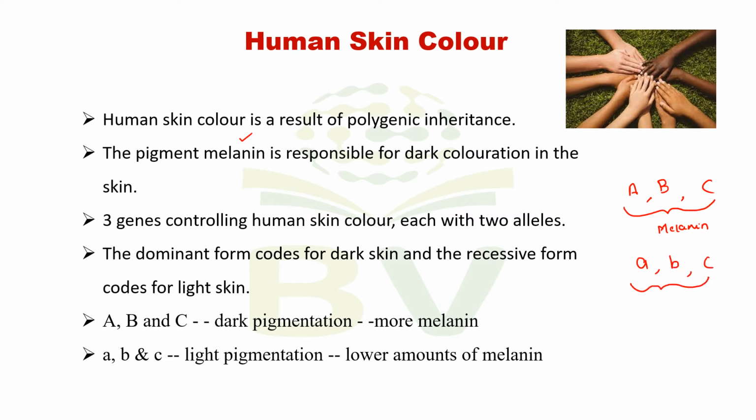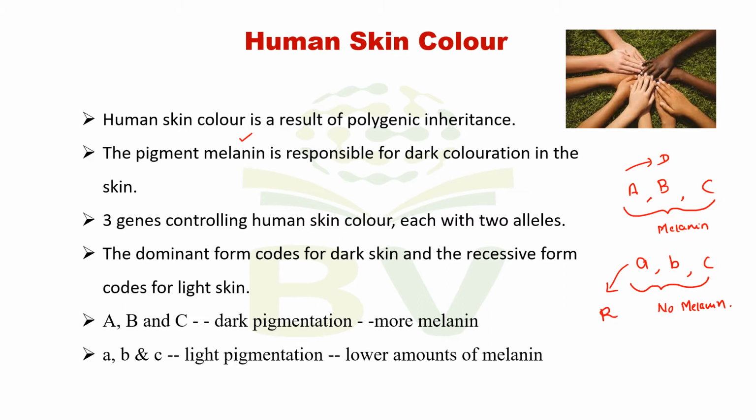No melanin production. The one which makes melanin we call the dominant allele, and the one that does not produce melanin we call the recessive allele.